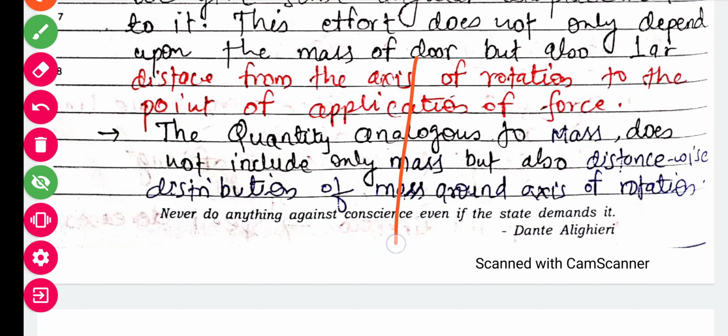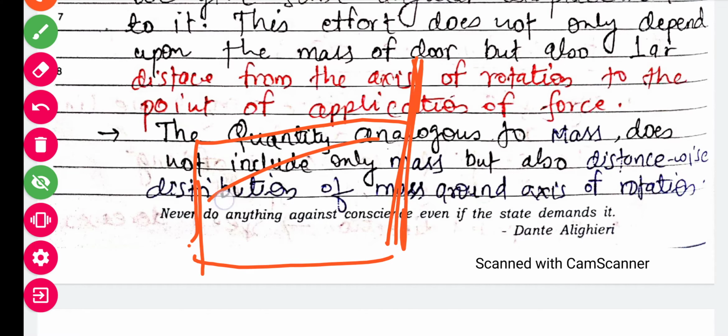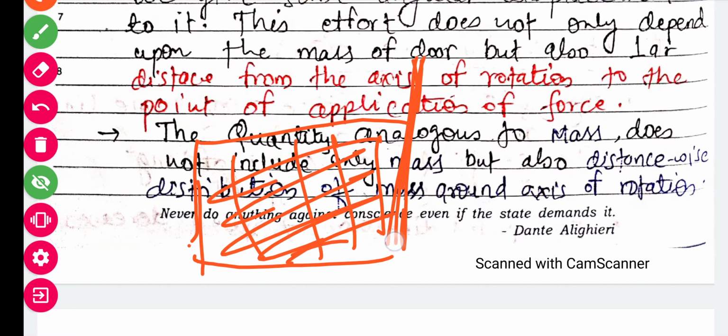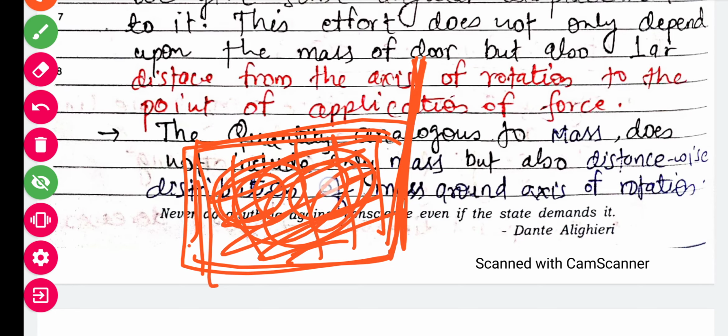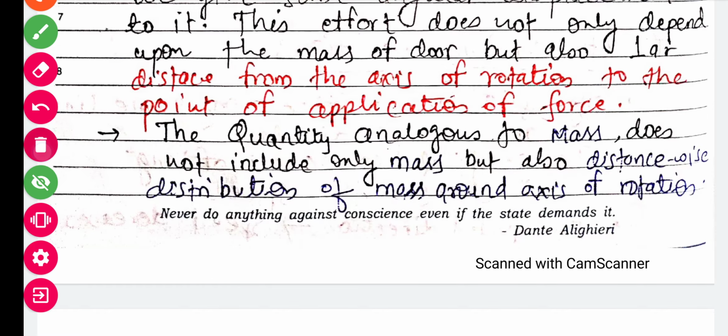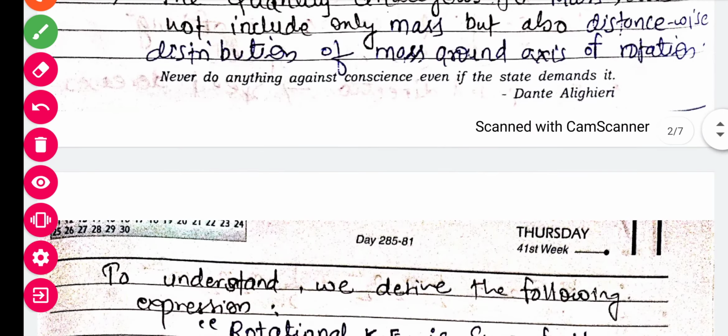So suppose this is the axis of rotation, this whole part of the door, what is the mass distributed around this axis of rotation? All that distribution of the masses, distance wise, will play a role in this value called torque. That we have to keep in mind.